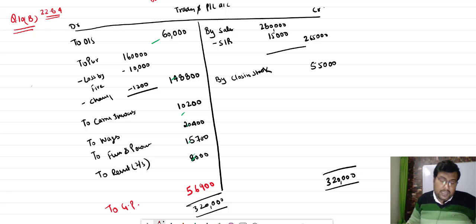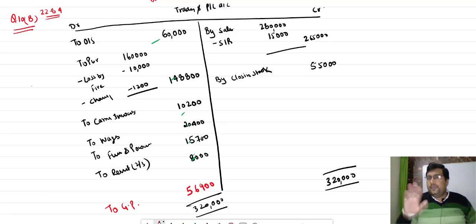56,900. Anyone having any problem? You please see again. Opening stock we adjusted, purchase we transferred, whatever the content is decreasing purchase that will deduct from the purchase, and after that it is 1,48,800. Carriage inward is there, wages is there, fuel and power is there, sales is there, sales return is there, closing stock is there.